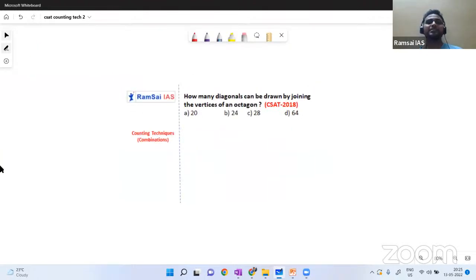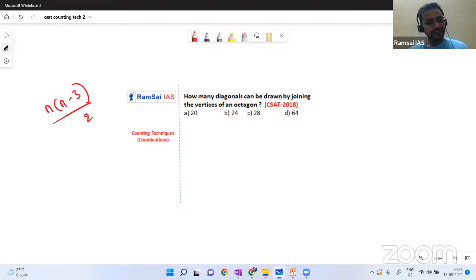So this question was asked in 2018, and it is a bit different from others. Just remember: how many diagonals can be drawn by joining the vertices of an octagon? Here we have a small formula: n into (n minus 3) by 2 is the formula you should remember.